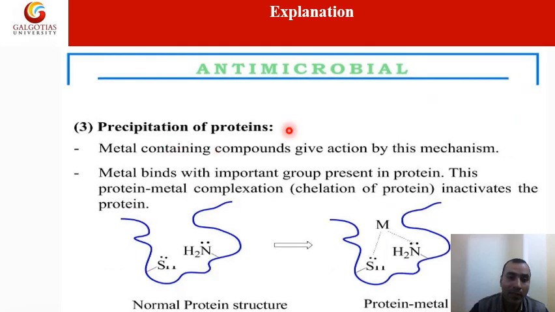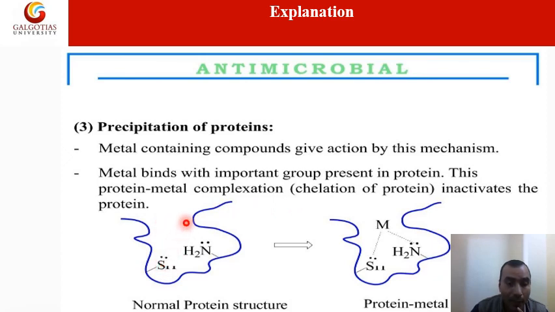Now precipitation of protein: metal containing compounds give action by this mechanism. Here the metal binds with important groups present in the protein, and this protein metal complexation inactivates the protein. When you use metal containing compounds like silver compounds or zinc containing compounds, those compounds contain metal ions.